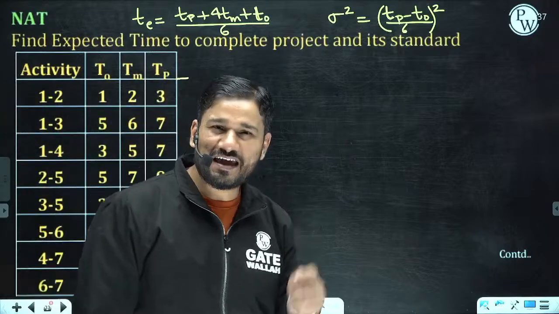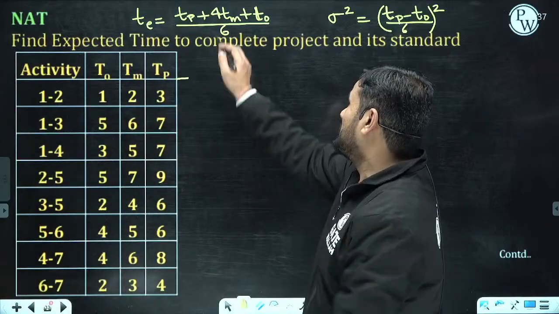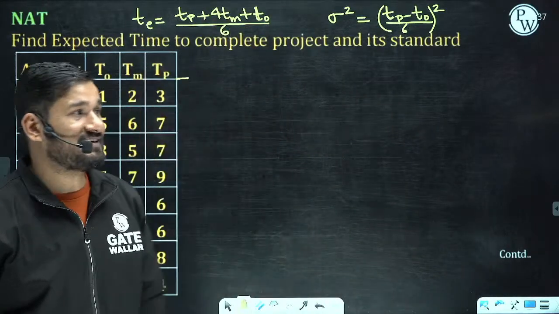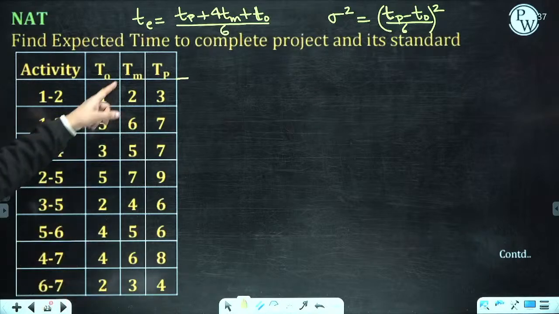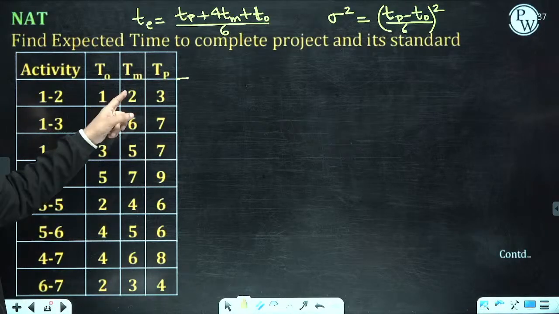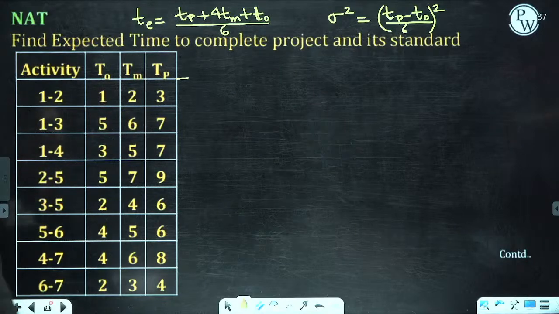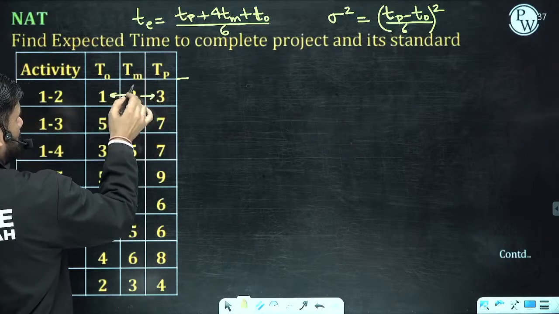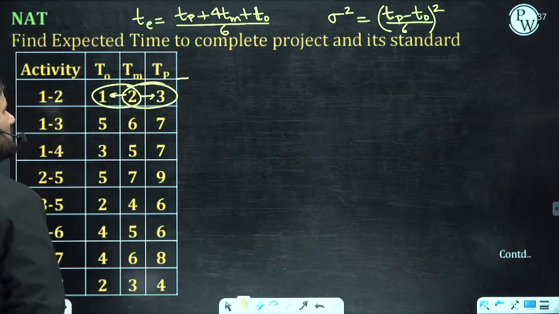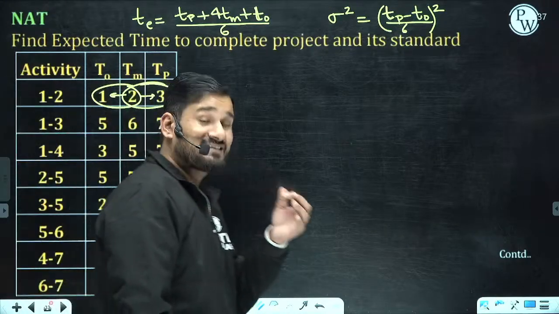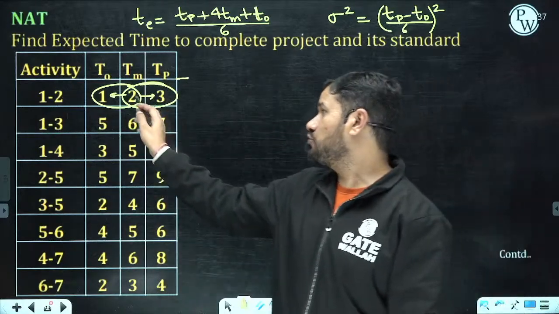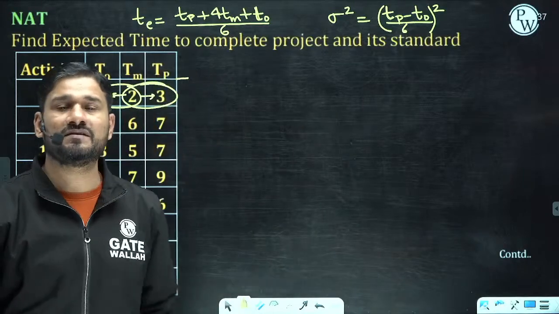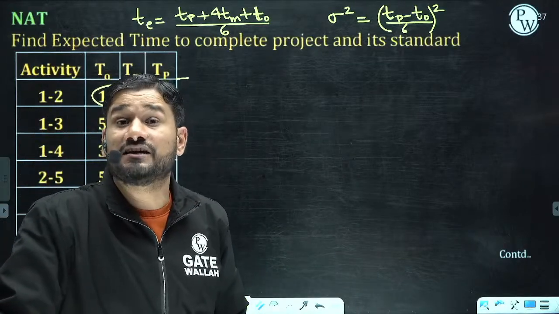And now you can use my easy technique. No need to use this formula, beta. There is an excellent technique behind it. Just check: the difference of TM from TO and TP, both are the same. 2 minus 1, 3 minus 2, the difference is the same.